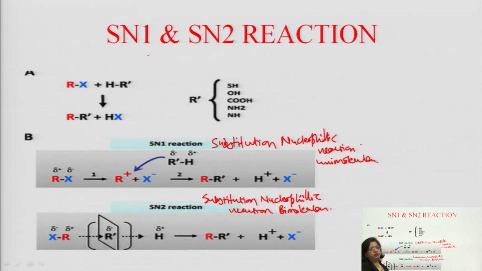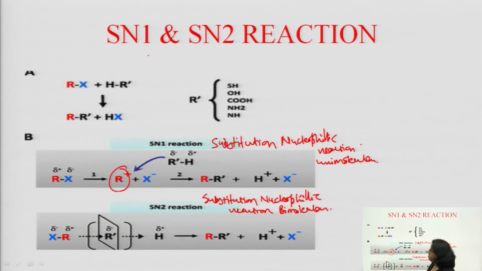What is the difference between SN1 and SN2 mechanism? In general, you see the reaction, this is the alkylated part. Here we see the SN1 reaction and the SN2 reaction. SN1 reaction is a two-step reaction. In the first step, generation of carbonium ion. The alkylating agent under physiological condition generates a carbonium ion, that is R plus. This is your alkylating agent. So, in the first step it generates the carbonium ion.